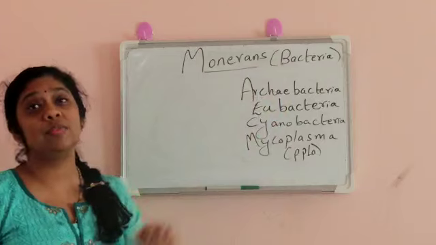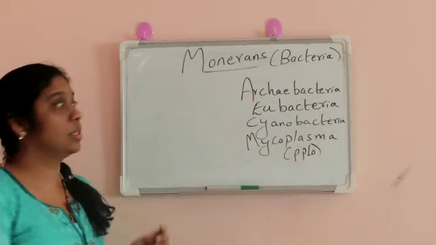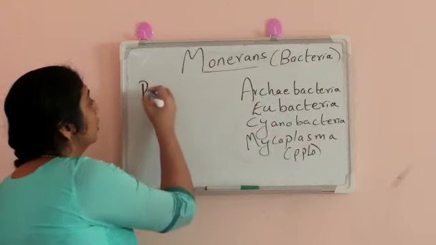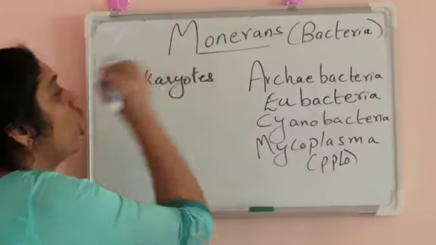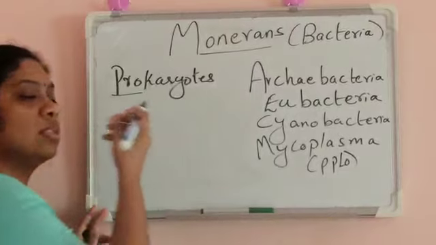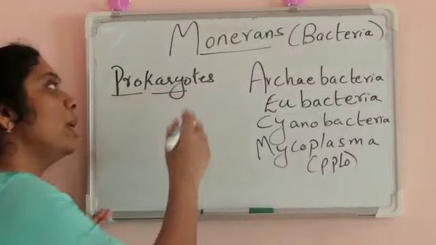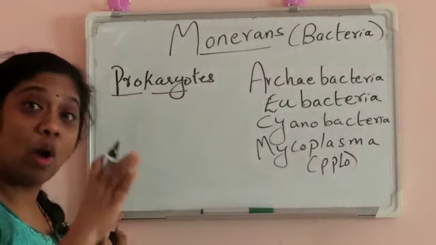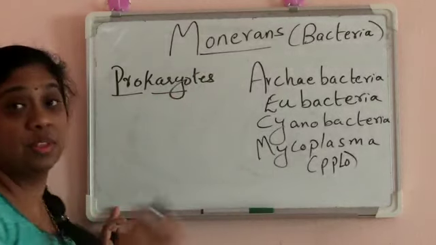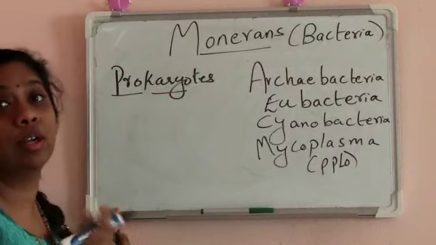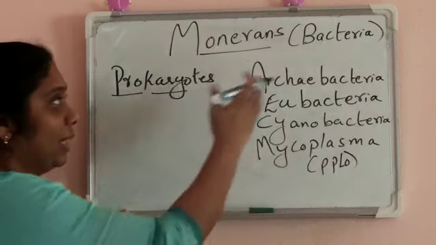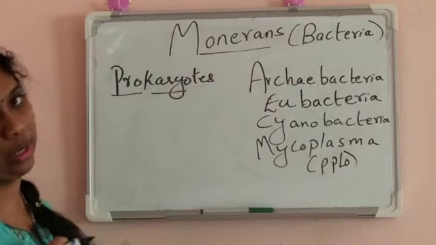Bacteria are the organisms which are included in the monirans. So what are the characters? They are prokaryotes, prokaryotic organisms. Pro means primitive, karyon means nucleus. So these are organisms without the nucleus, and membrane bound organelles are also not present. So bacteria come under monirans, which are prokaryotic.